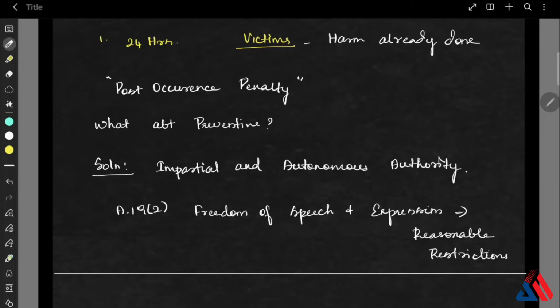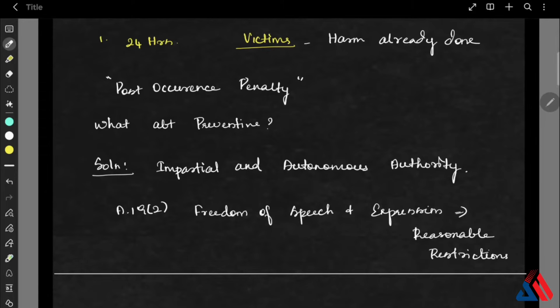Okay, so what are the court's key suggestions? The first one, we have to create an impartial autonomous authority. Okay, it should neither be a governmental body nor controlled by social media companies. They have also asked for a stronger age verification.